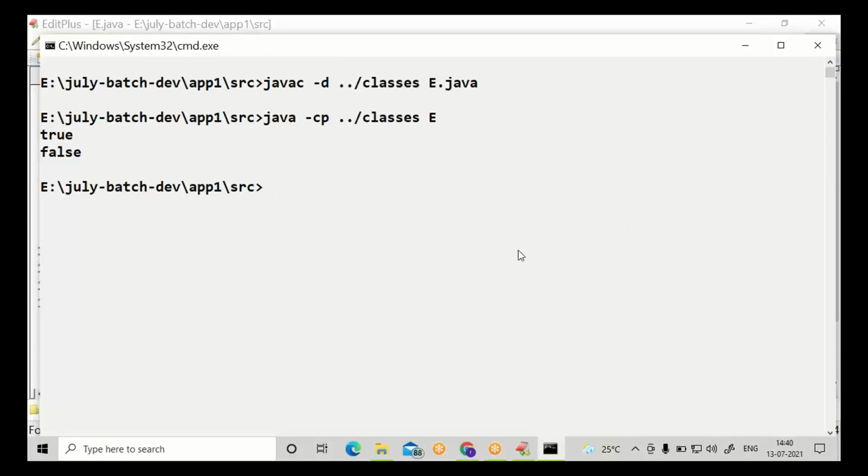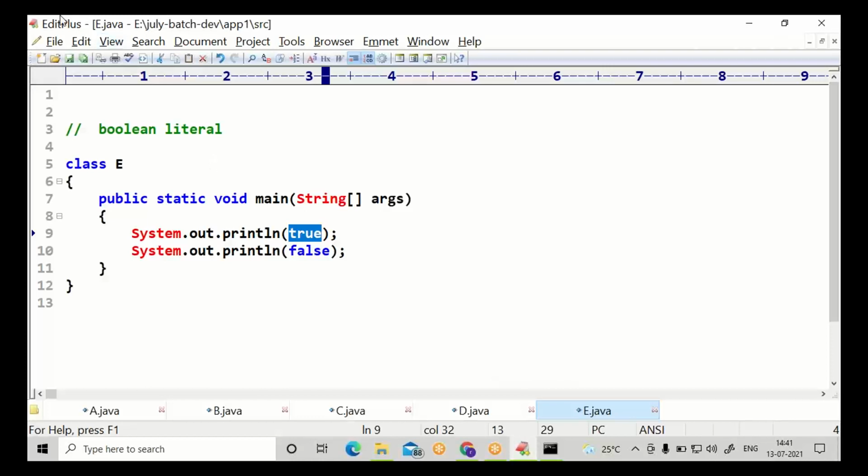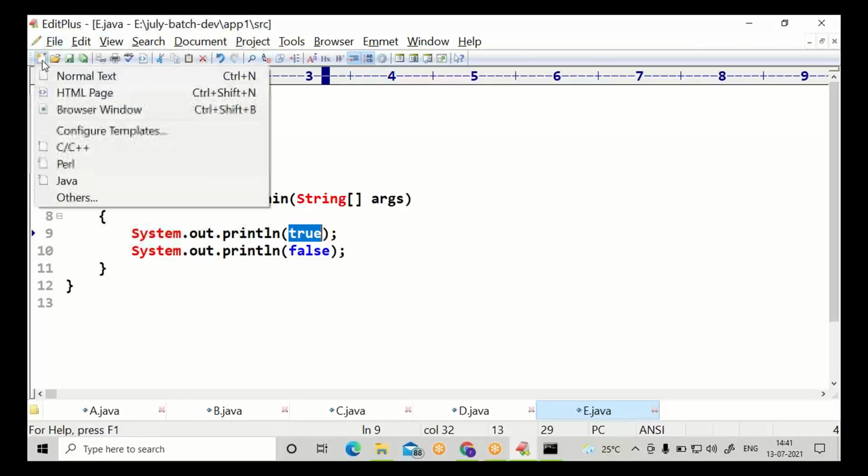We have seen int type, double type, char type, boolean type. The last one is the string type. Let us see the string data type, the string type of literal.